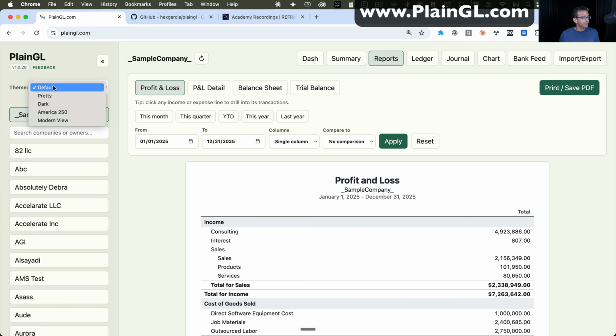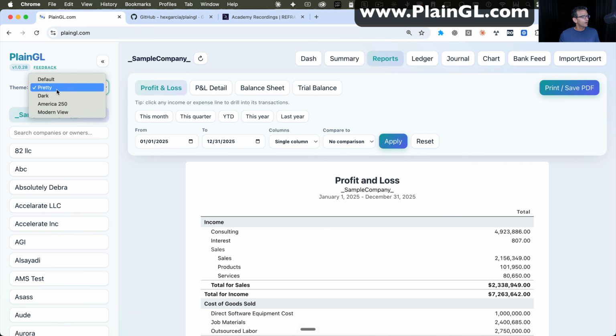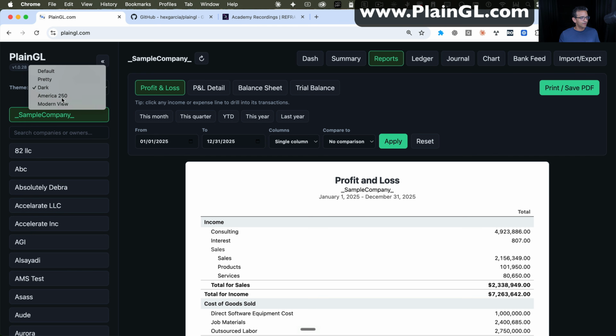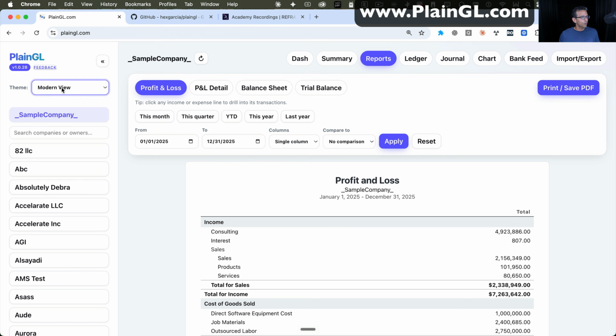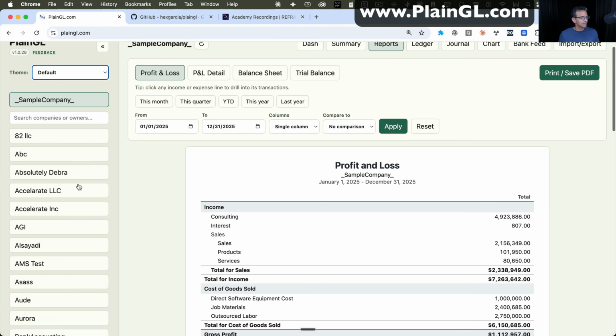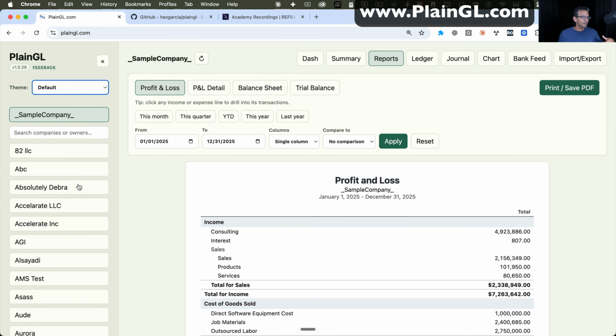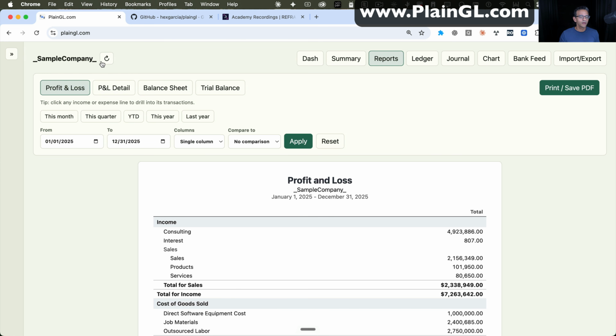Now, you could choose the theme, so if you wanted to go dark mode or pretty mode, you can do that. So we have all sorts of different themes you can work with. And as I develop this software, I kind of show people how to do all these things. The left-hand side is just for you to pick the company file you're going to be working on, create your company file, and switch back and forth. So I'm going to collapse that and stay on the company file.